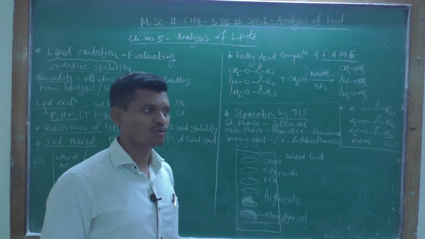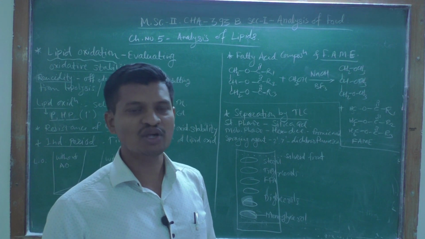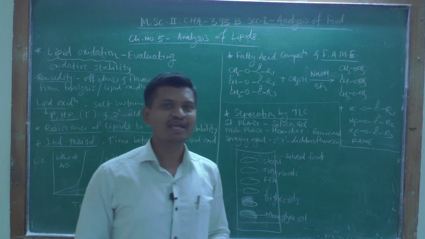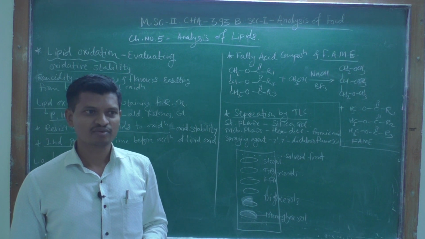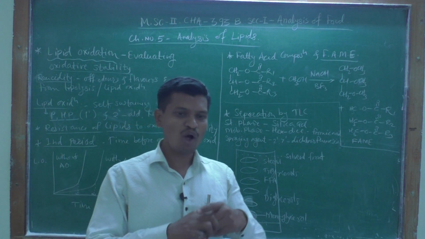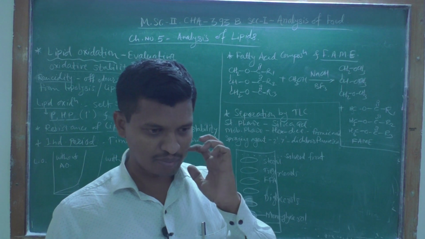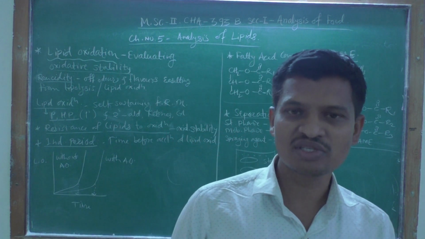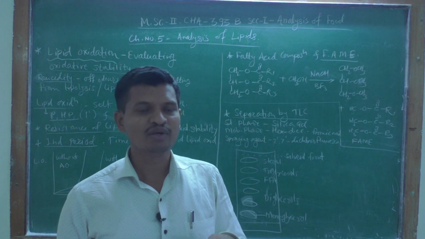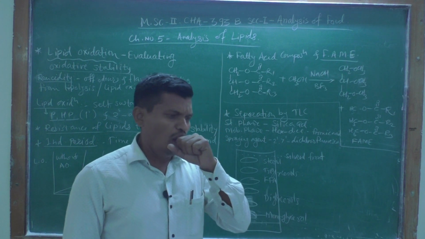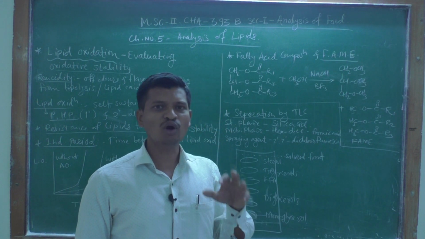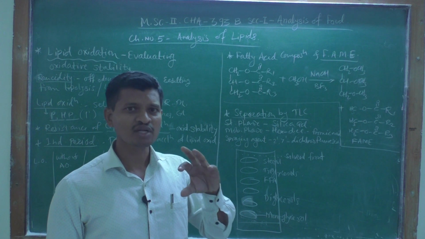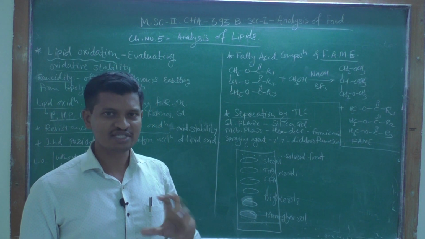When saponification of these triglycerides, that is lipids, is done, then some of the fatty acid molecules remain as they are in the free state. Means they are not bonded to the glyceride molecule.